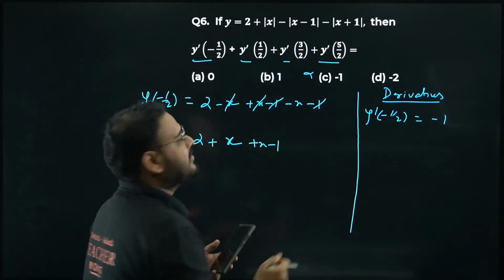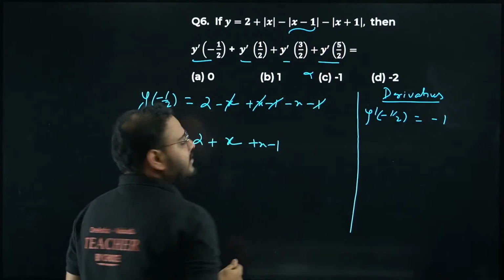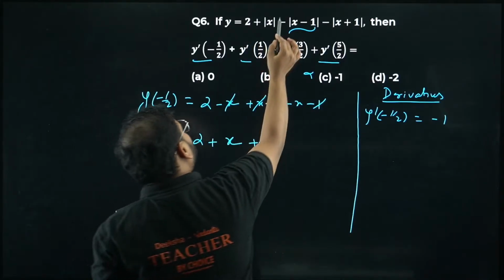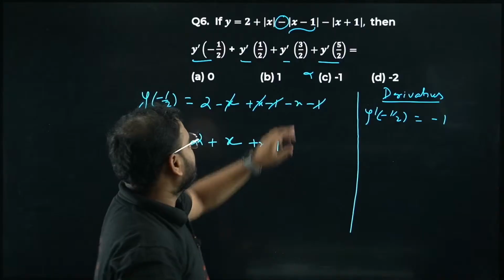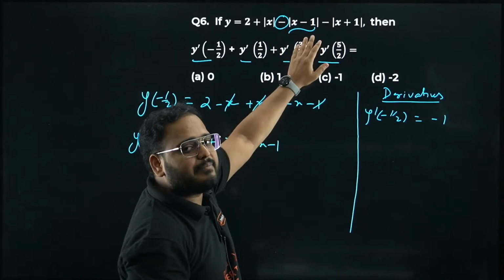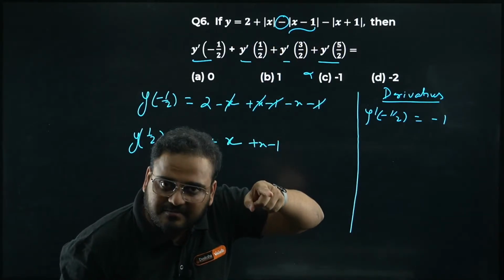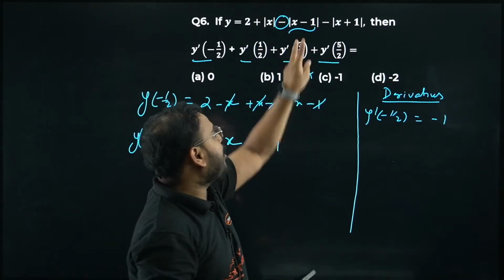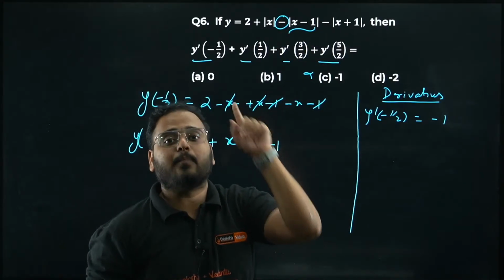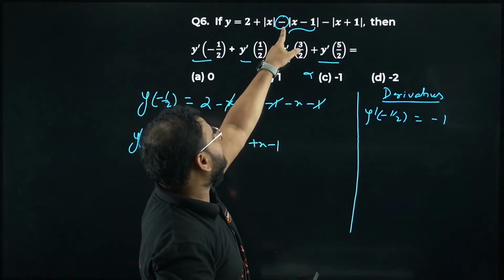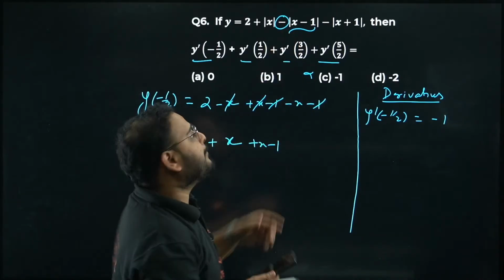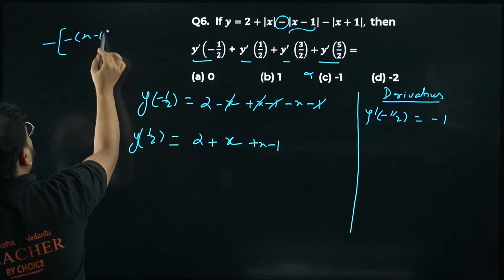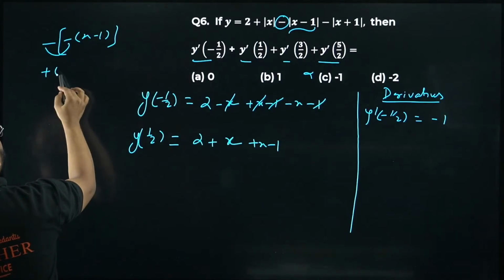If this entity inside the mod is negative, then the mod has to open with a negative sign to make it positive. There's already a negative sign over here, and that negative, working with this minus sign, will become plus. Please check. This minus sign is outside, minus of x minus 1, it will become plus x minus 1.